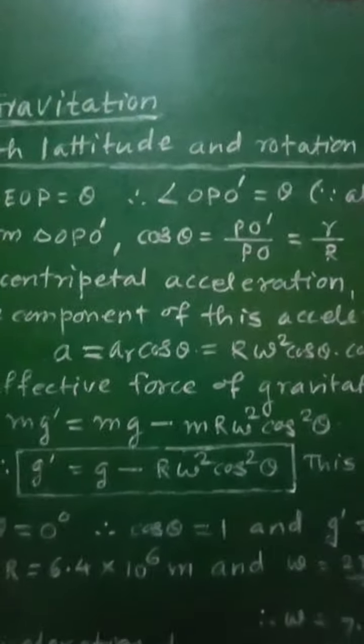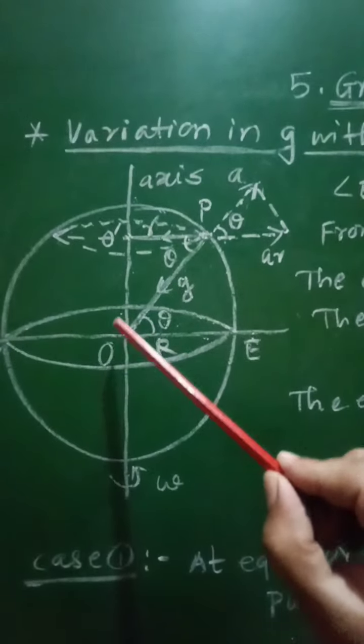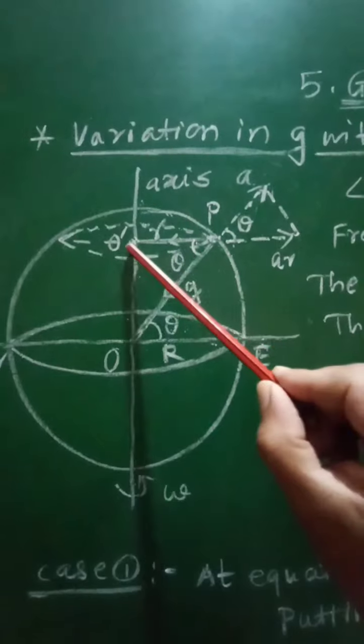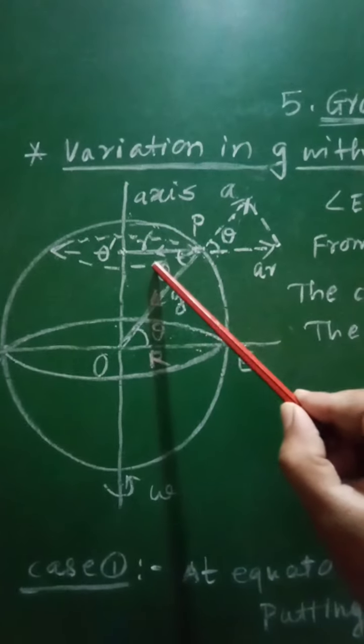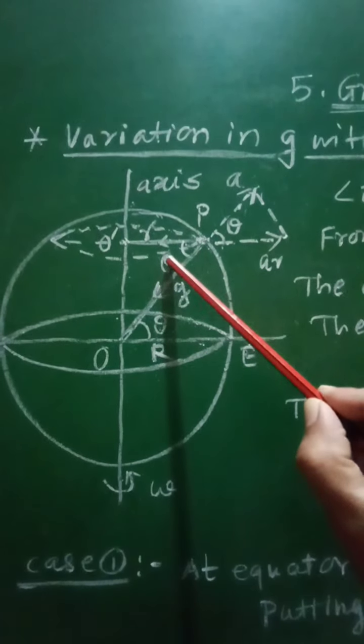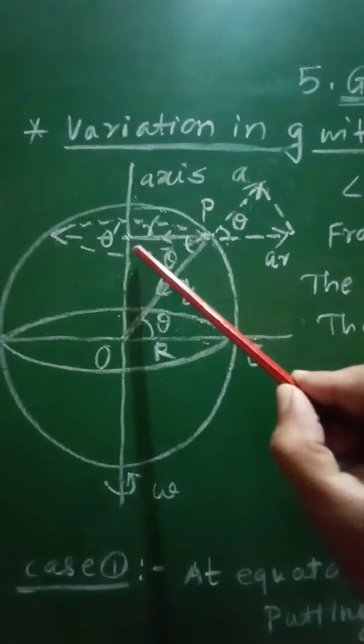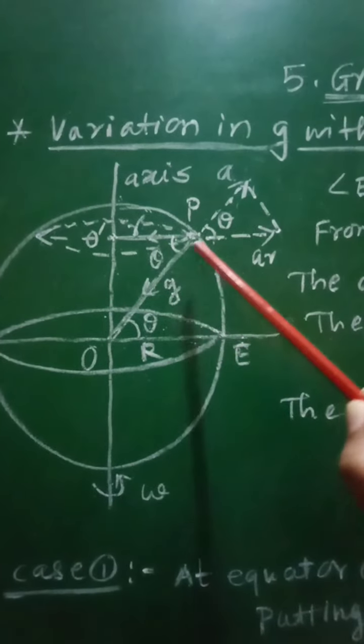Now from this triangle OPO dash, we can write cos theta equal to, as this angle is theta, cos will be equal to adjacent side upon hypotenuse, that is O dash P upon OP.